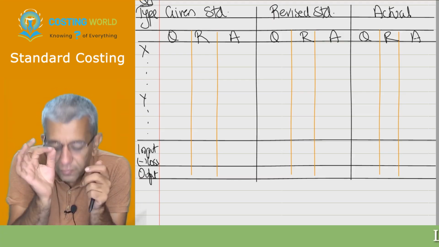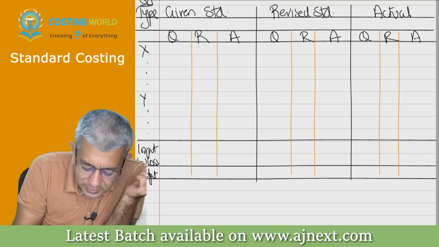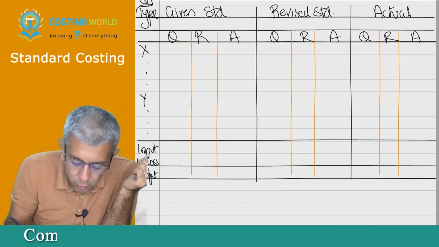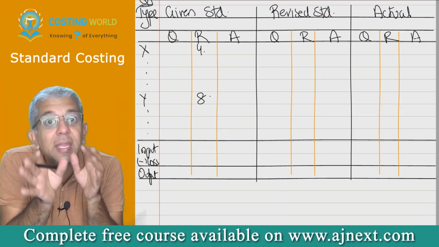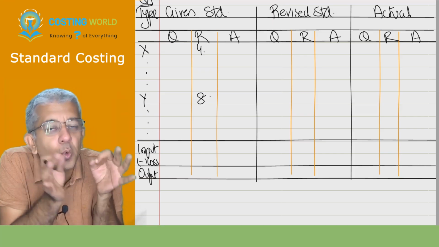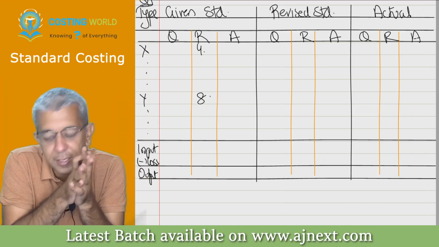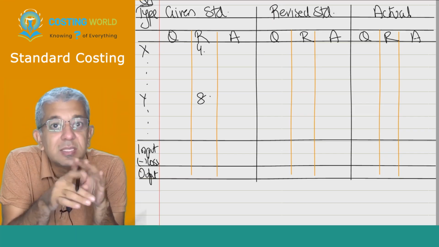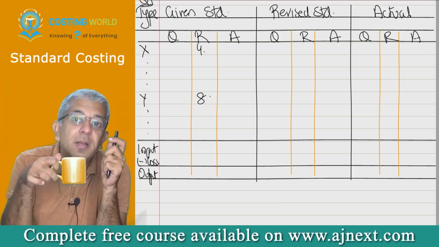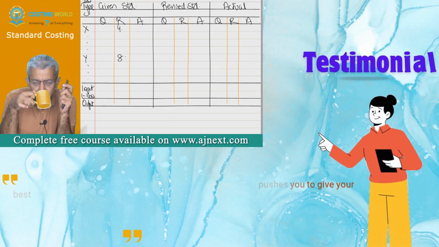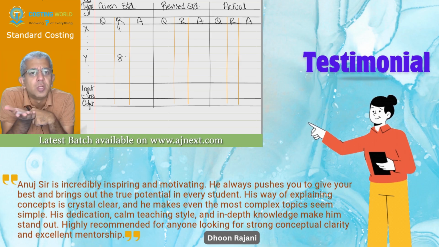I told him, okay. Whenever you purchase raw material in this entire year, please purchase X at the rate of, in this case, rupees 4 per kg. Whenever you purchase Y, you purchase at the rate of 8 per kg. Do not pay anything more than that. In case you pay, there could be some repercussions. These rates from now onwards will be called standard rates. These will be called what? Standard rates.